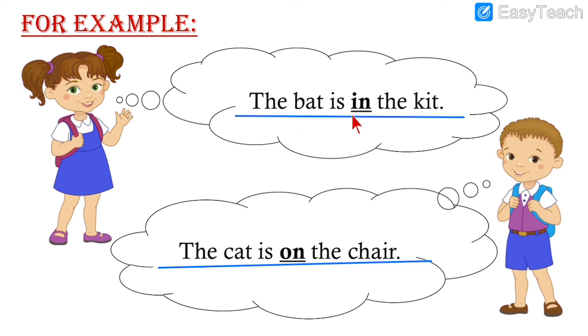This shows where the bat is: in the kit, inside. Where is the cat? On the chair. It shows the position of the cat. We can imagine the cat sitting on the chair. We can imagine the bat inside the kit. So a preposition will show the position.